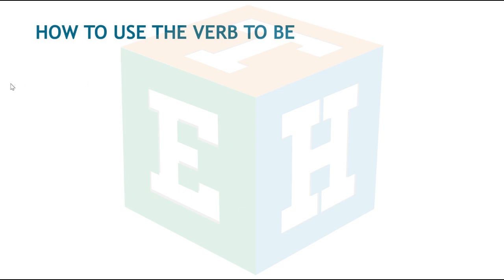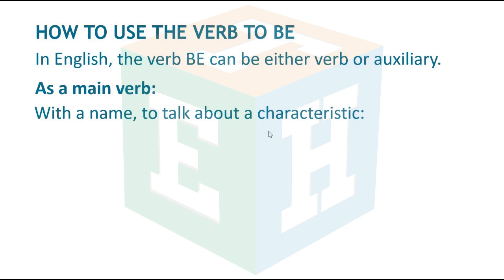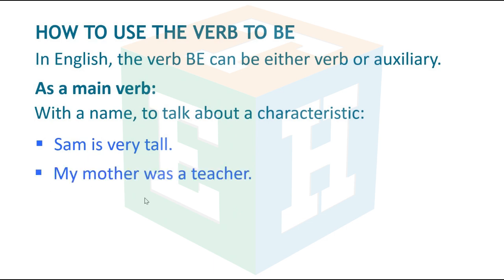How to use the verb to be. In English, the verb be can be either a main verb or an auxiliary. As a main verb, with a name, to talk about a characteristic. Sam is very tall. My mother was a teacher.